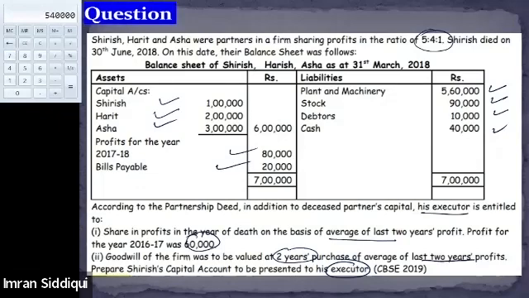So first we have to calculate the average profit for 2 years, right? Average profit is already there, no?